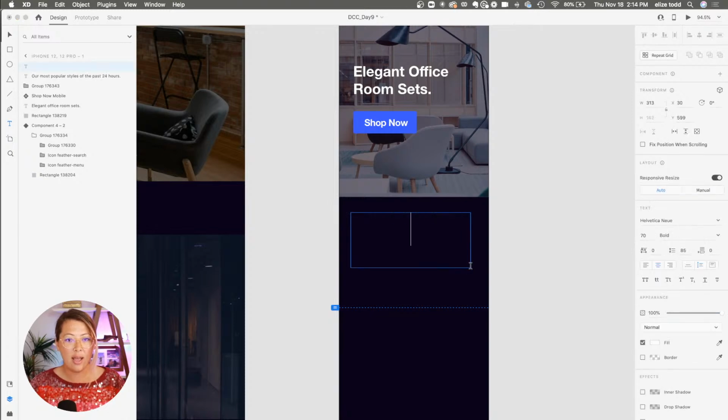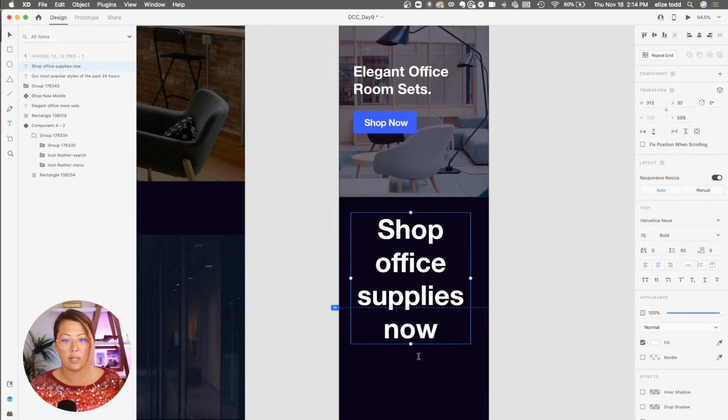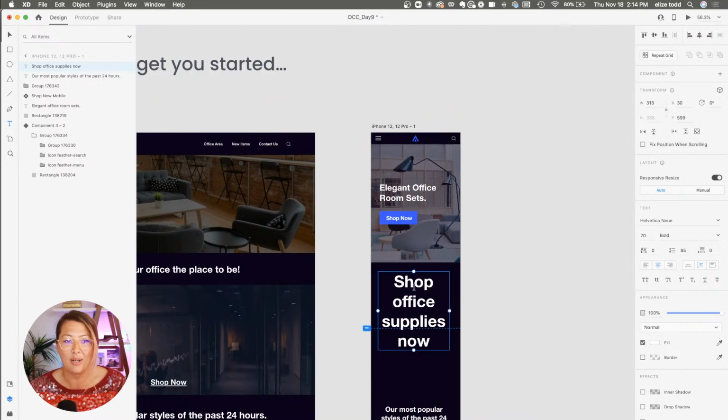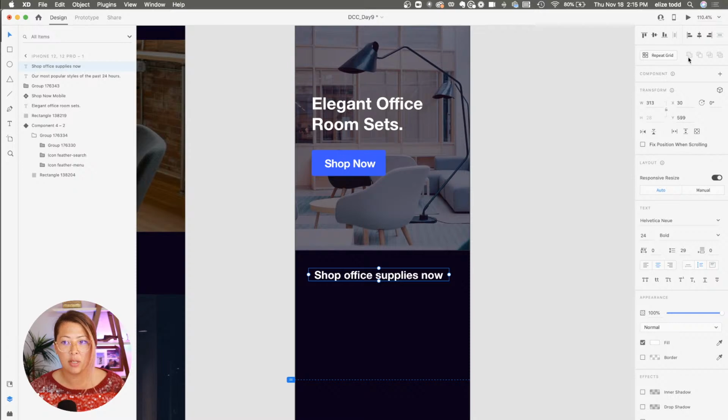Okay, so I can do that. I can say like shop office supplies now, or whatever I want to say. I'm definitely going to want to change this font to something smaller. Maybe it's like a 24. And I'm just going to center that there.